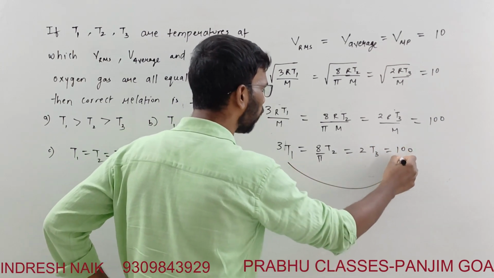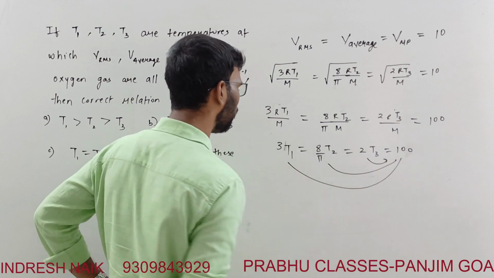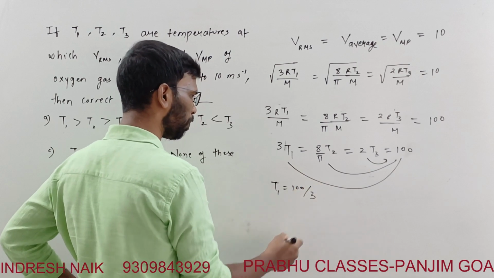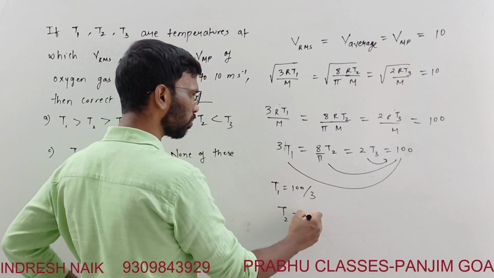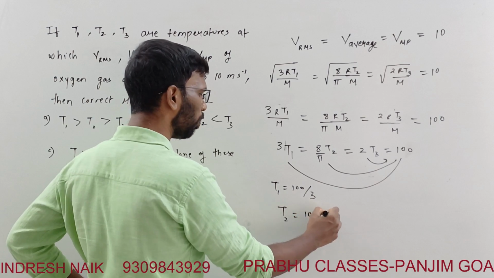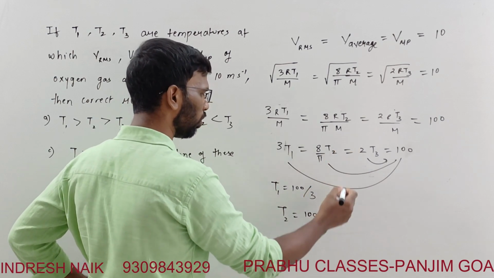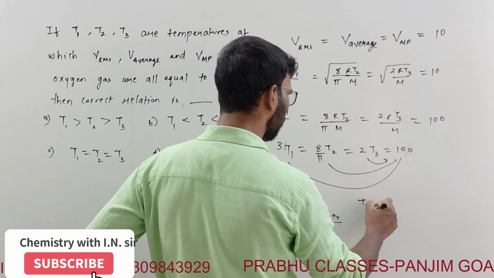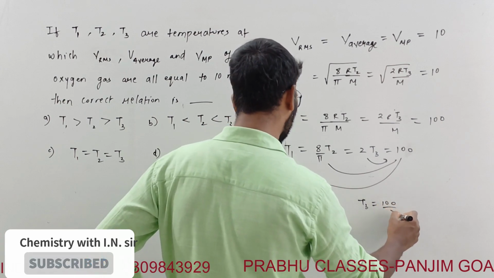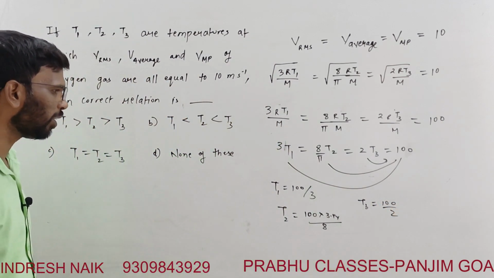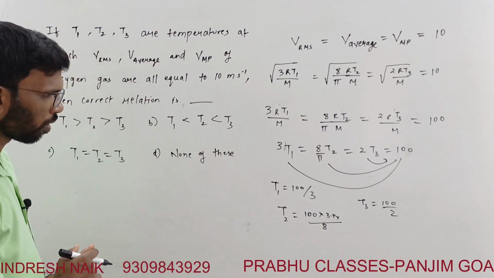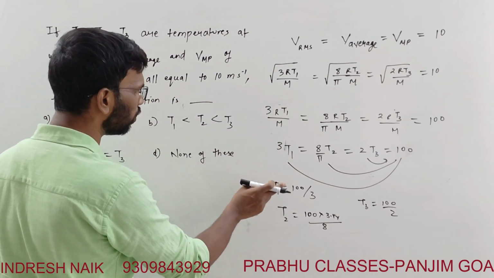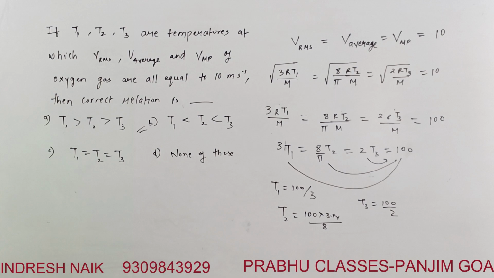So T1 is 100 by 3, T2 is 100 into pi, which is 3.14, by 8, and T3 is 100 by 2. So the biggest value is T3, then T2 and T1. So the answer is option B.